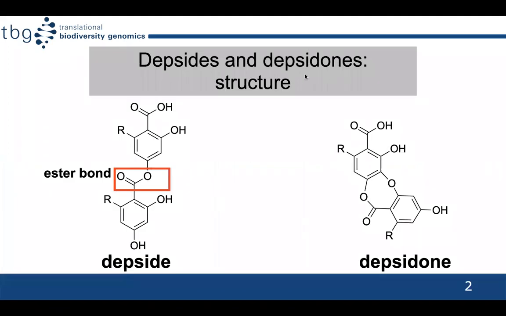Depsides and depsidones are polyphenolic compounds. In depside, the phenolic rings are joined together by the ester bond, whereas in depsidone, apart from the ester bond joining the rings, there is an additional ether bond.